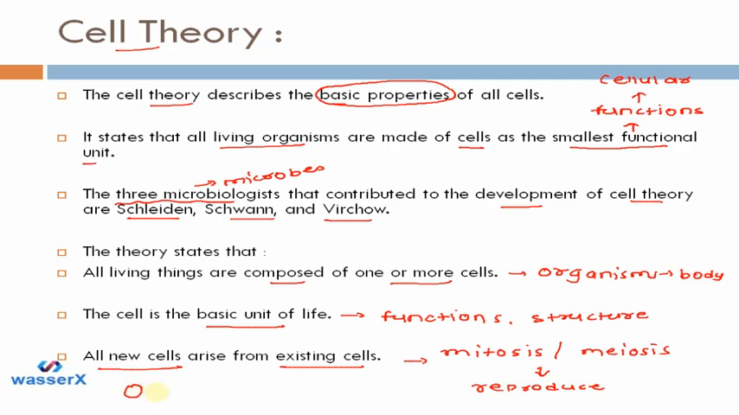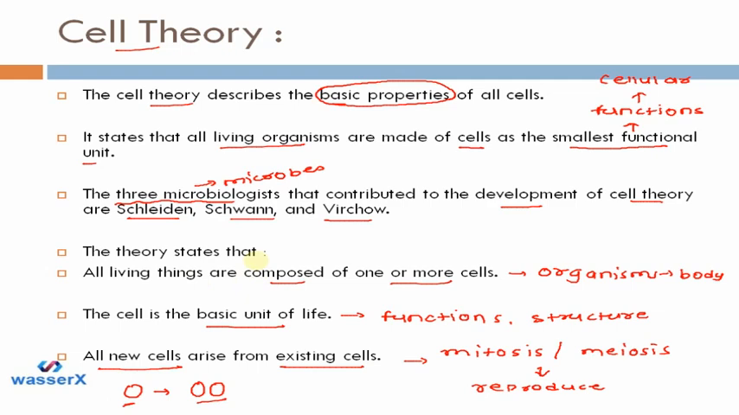There is one cell, this cell will grow and divide into two cells. So two new cells have arisen from the old cell. So this is how new cells are formed from the existing cells. So this is how the cell theory describes that cells are the living beings. Why? Because they form the organism's body.